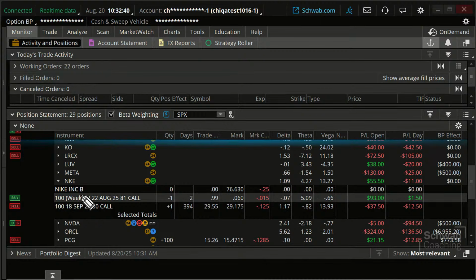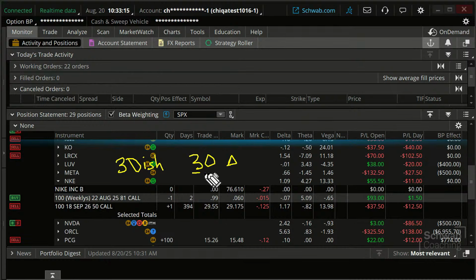On Nike, the one I would probably look at is usually on these, we're looking out maybe 30-ish, heavy emphasis on the ish, days till expiration, just to try and maximize the theta, because if you go out too far, the rate of time decay doesn't help us much. And maybe 30-ish, maybe a little less on our delta, just because my goal is to keep it out of the money for the most part.